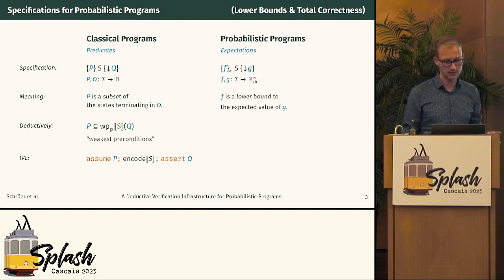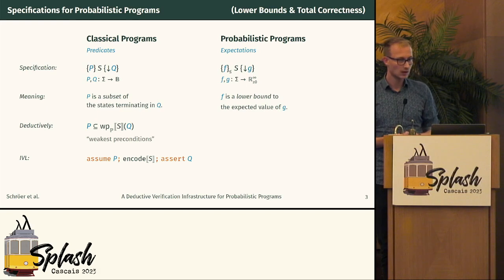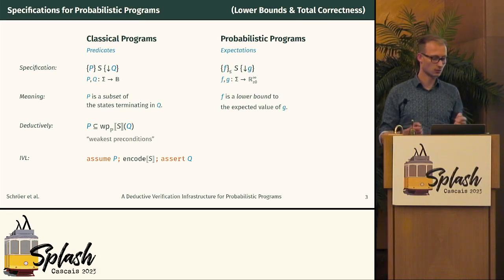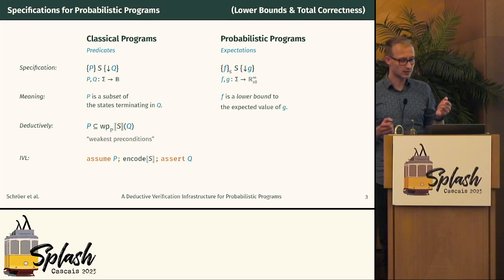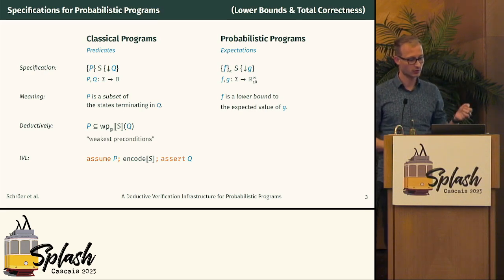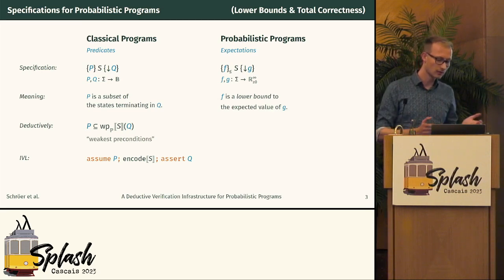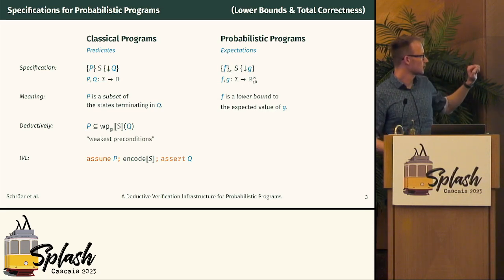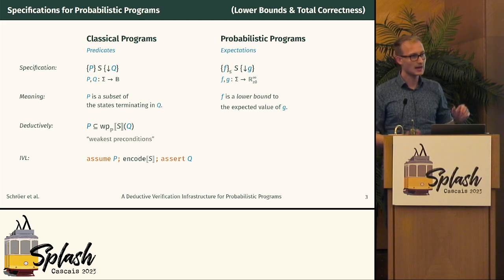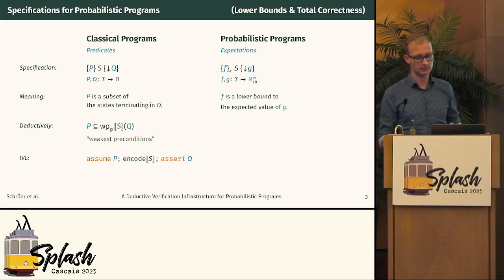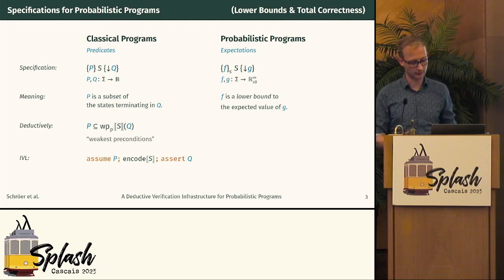So what's the setting in probabilistic programs? We look at now random variables or expectations, not just predicates. And these expectations, f and g, are mappings from states to non-negative real values or infinity. And now this triple here that I put down says for every initial state, f is a lower bound to the expected value of g. Okay, so now we shift to lower bounds on expected values from subsets.